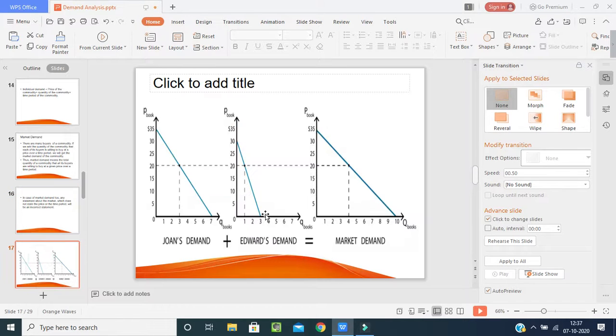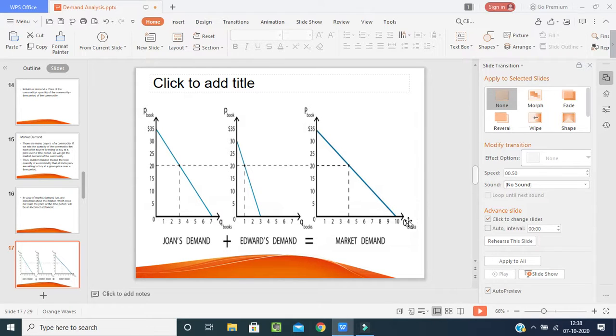Now how? See here, this is Jones's demand, this is Edwards's demand. So what's Jones's demand? If the price of the book is 20 rupees, how many books is he going to purchase? 3 books. Whereas if I keep the price at 20 rupees, Edwards is purchasing 1 book. So what will the market demand be? When I am keeping 20 rupees, the quantity will be 4. Adding these two consumers, the number of customers creates the demand in the market, and this is nothing but the market demand.